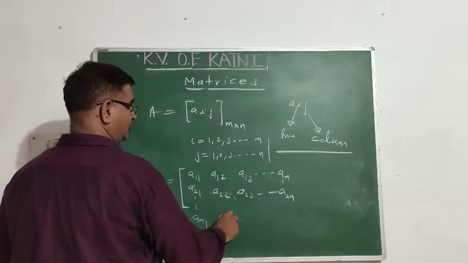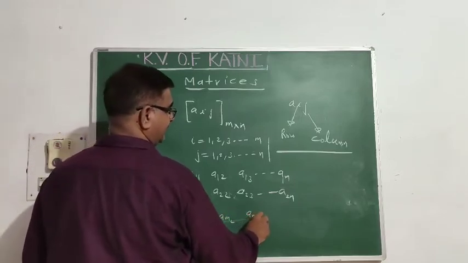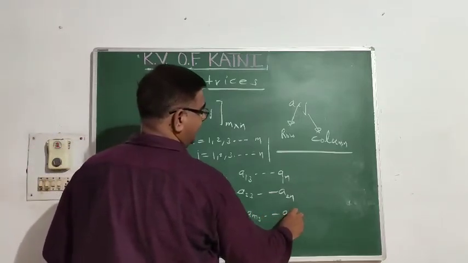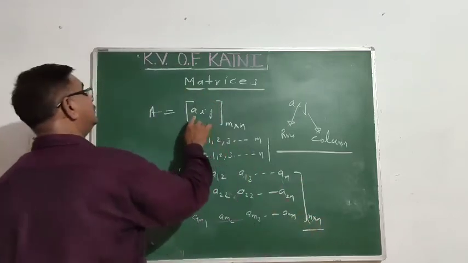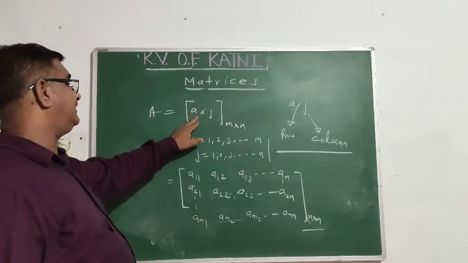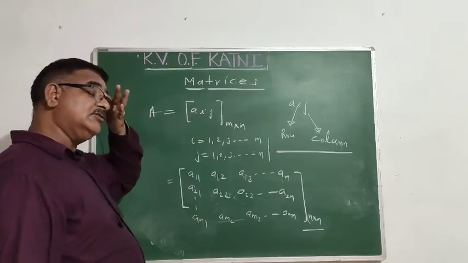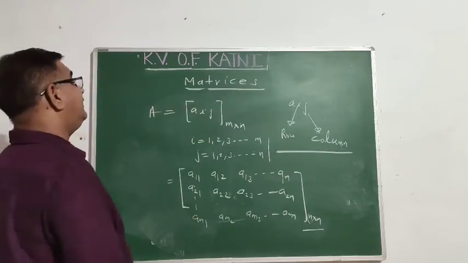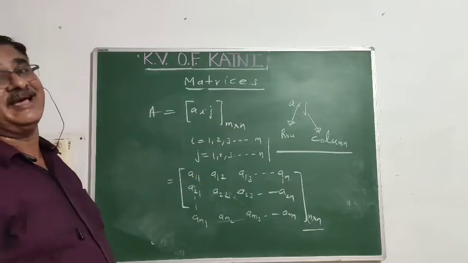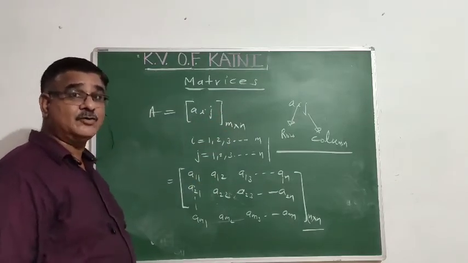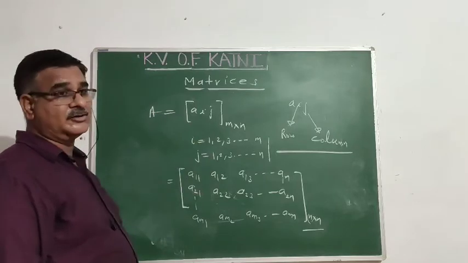A11, A12, A13 till A1n, A21, A22, A23 till A2n, and so on, AM1, AM2, AM3, AMN. This is the extended form of that symbolical. So remember, a matrix may be represented with the help of this sign. You write the ijth element. There are some problems where they give the ijth element of the matrix, then you have to construct the matrix according to its order.